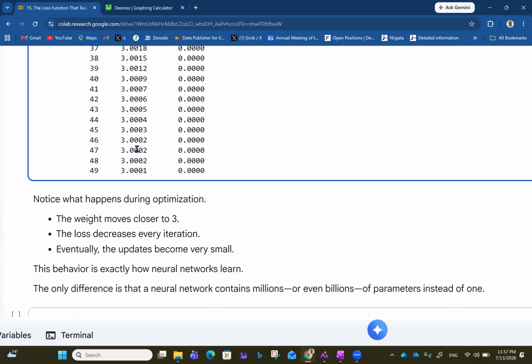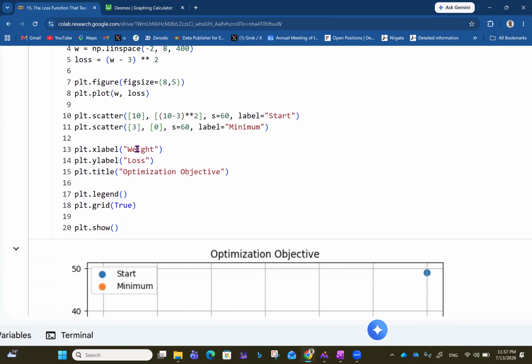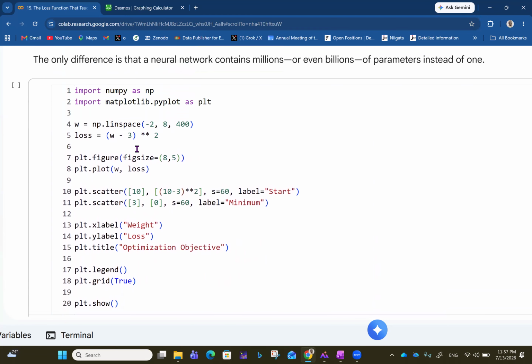But if you have many parameters, that's why it becomes more complicated. From the beginning, we already learned that AI is doing simple things on very large data sets, basically. You are doing very simple things like matrix multiplication. You are just adding things up. You are doing the chain rule on very many parameters. That's why it becomes complicated.